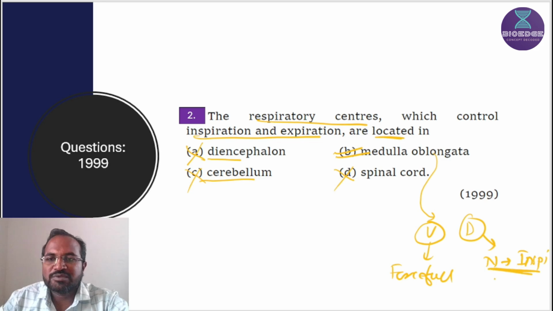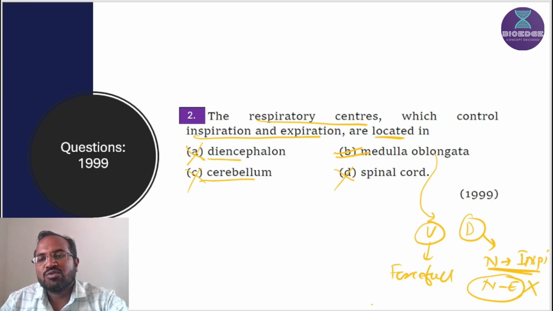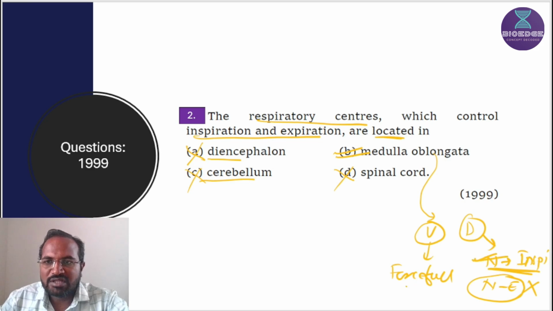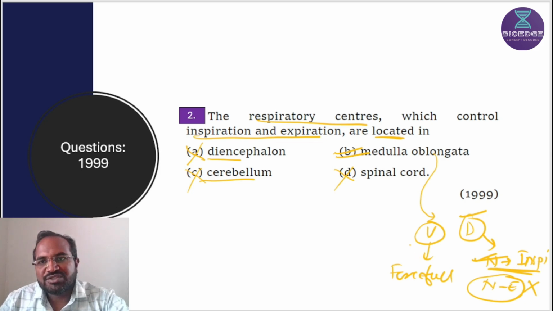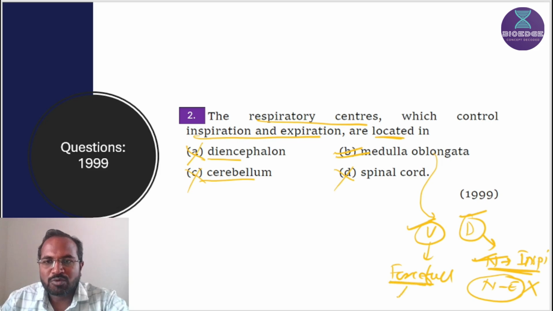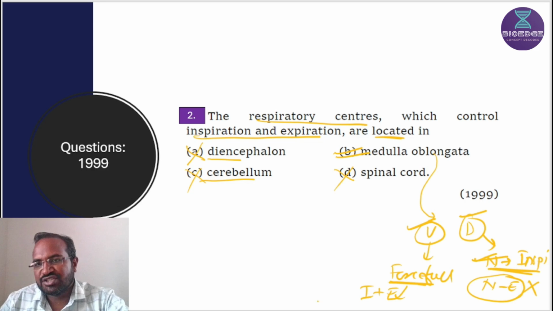Normal expiration is a passive process, so there is no requirement for control of normal expiration. Only normal inspiration is done through the dorsal group of neurons present in the medulla oblongata. The ventral group of neurons is responsible for forceful inspiration as well as expiration.